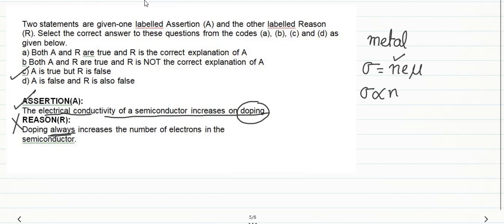So we have understood that the conductivity depends on the number of carriers. It basically increases on doping, but by doping we can increase either electron or hole type of carriers, by doping either trivalent or pentavalent atoms.